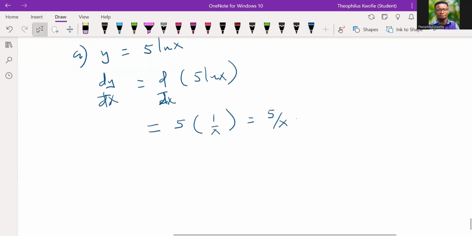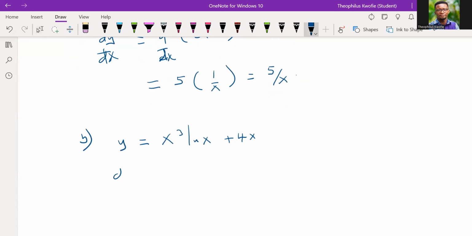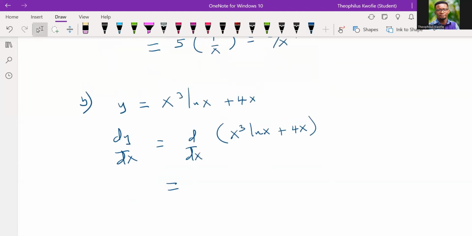Good. Now, what about the b? With the b, we're given y equal to x to the power 3 multiplying the natural log of x plus 4e to the power 2x. Now, how do we differentiate this? We apply the derivative on both sides, and this is the first thing to do. Now, how do we differentiate this?